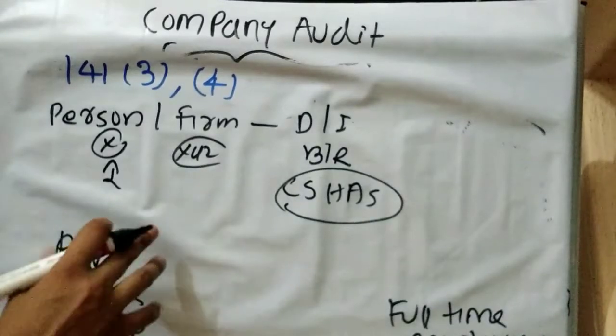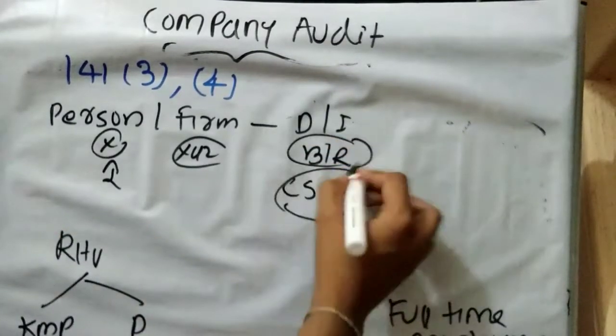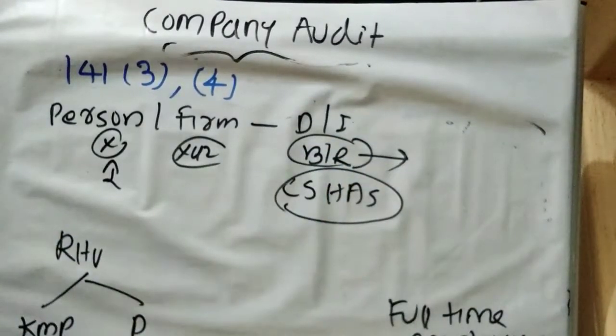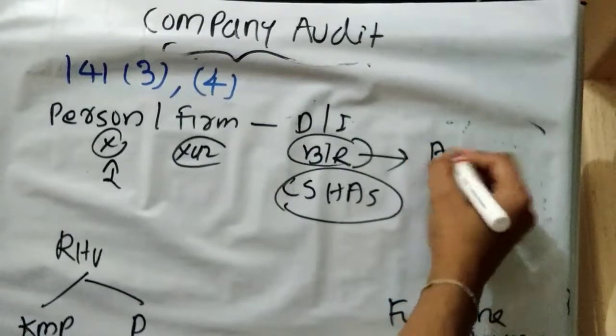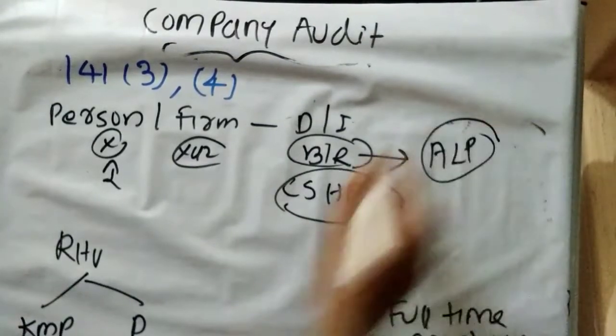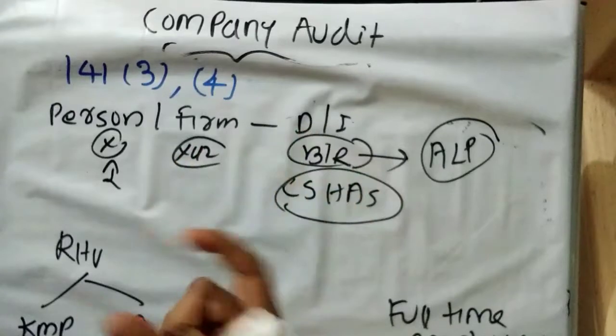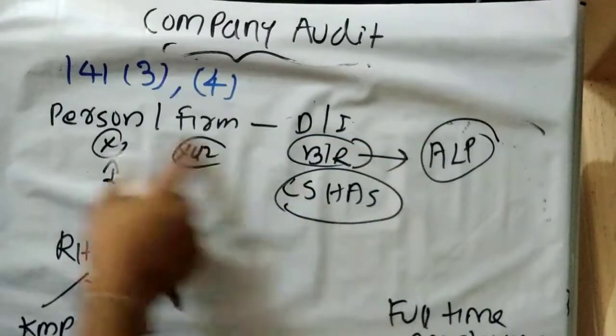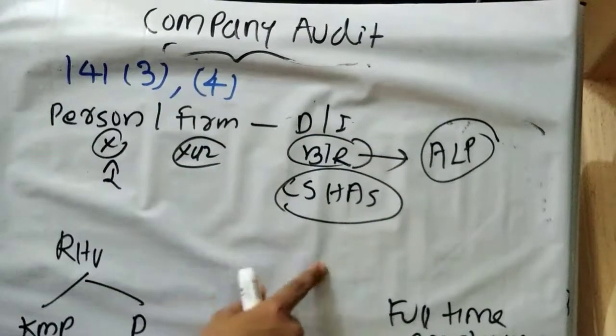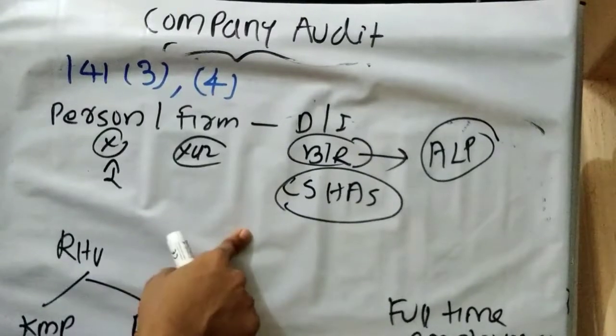Here it is stated business relationship, but if the business relationship is at arm's length price, that is a normal consideration, what they have charged from others is also charged from the person or the firm, then it shall not be treated as a disqualification.